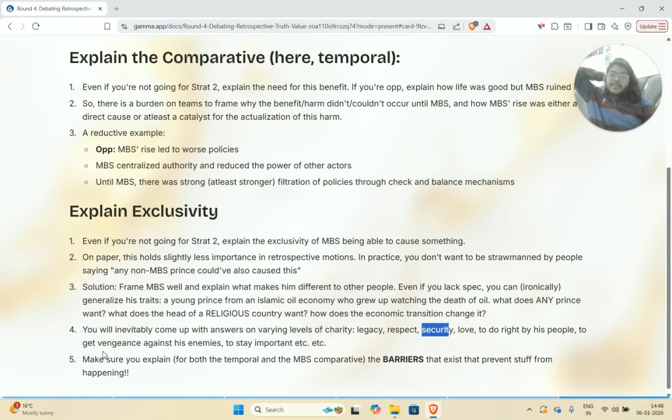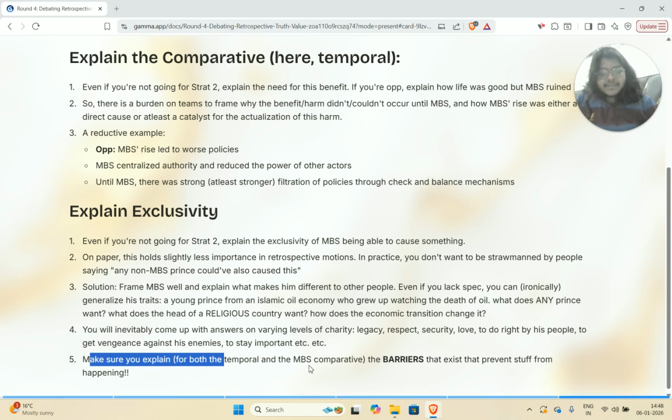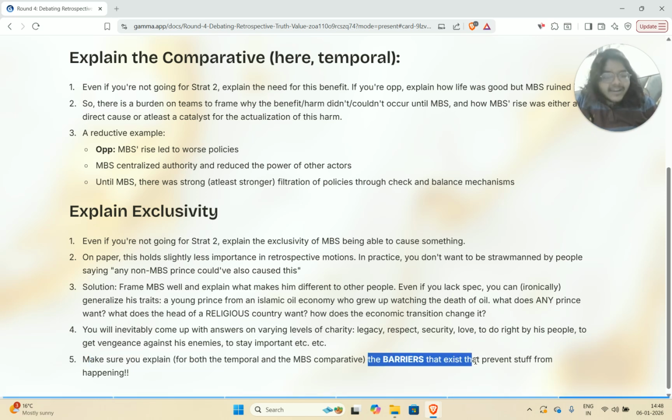Lastly, make sure you explain, for both the temporal comparative and the MBS comparative, the barriers that exist that prevent stuff from happening. Because again, you don't want your opponents to say that, oh, if this was possible and if this is so good, it would have happened anyway. Oh, if this is inevitable, then it wouldn't have been avoided and it would have happened anyway.